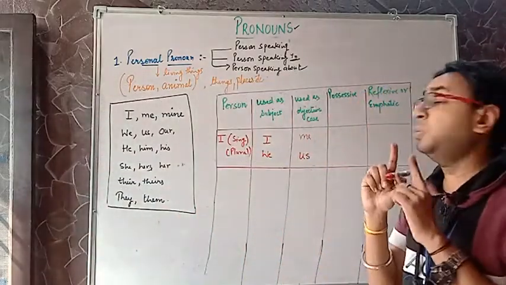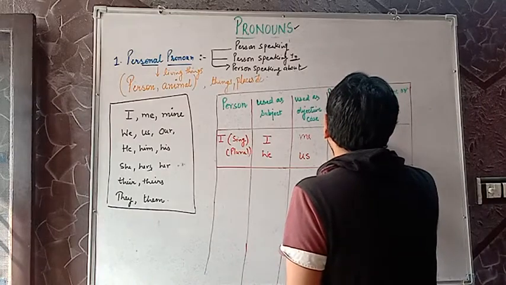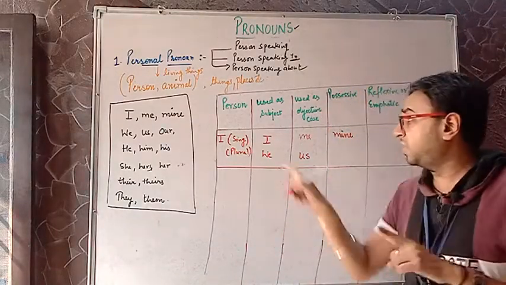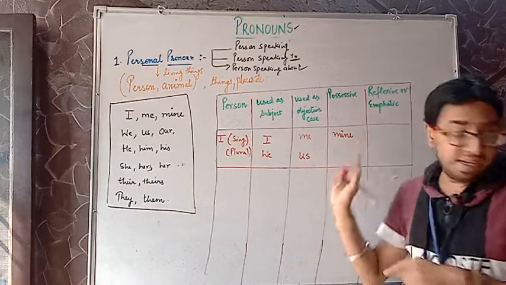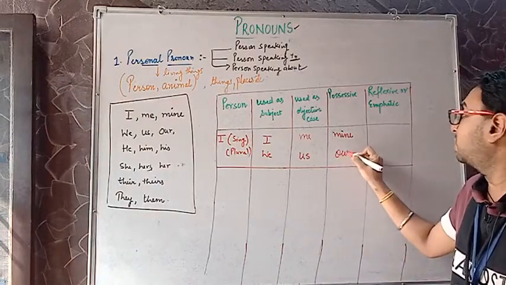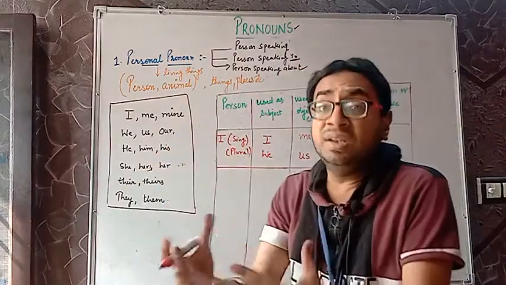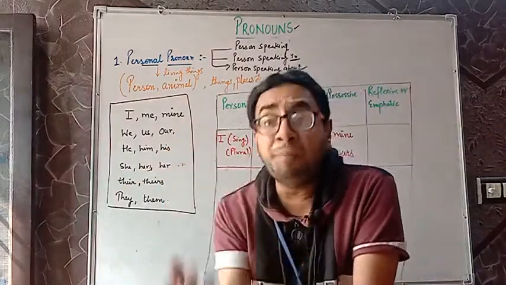When we talk about possessive case, in possessive case I become mine and we become ours. Possessive. When we talk about reflexive, we'll see what are reflexive and emphatic.